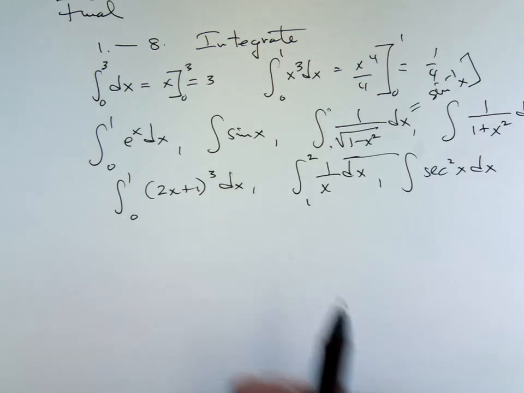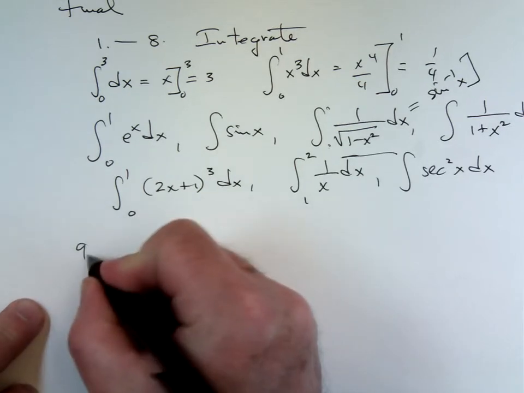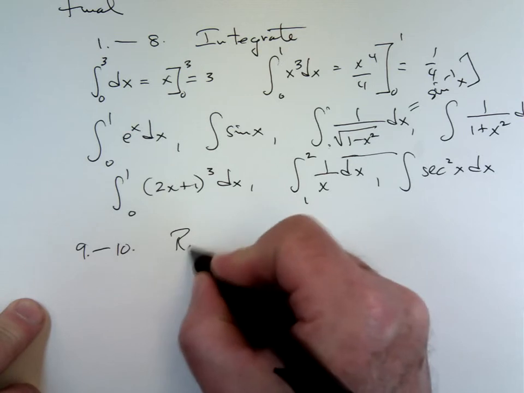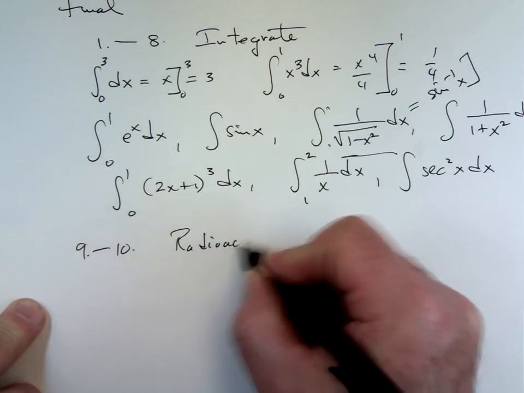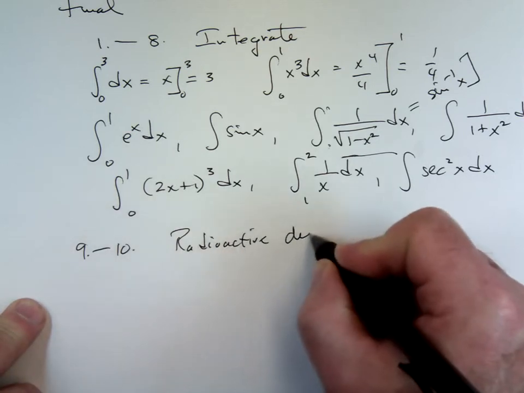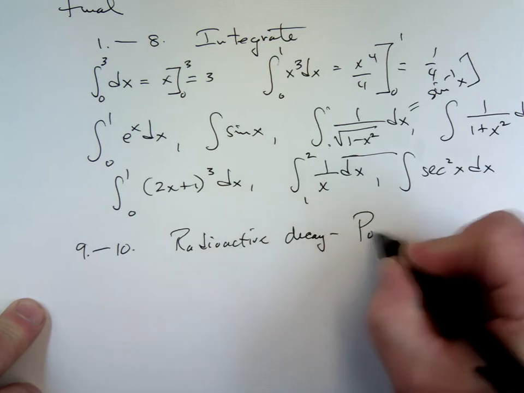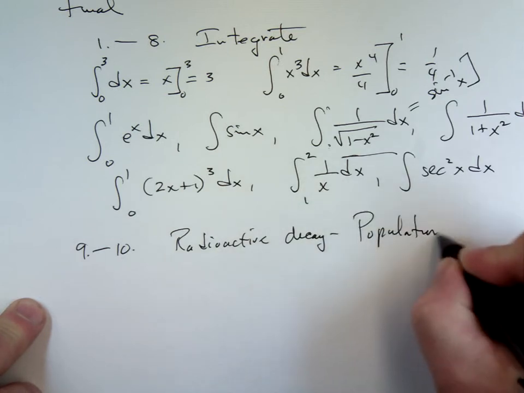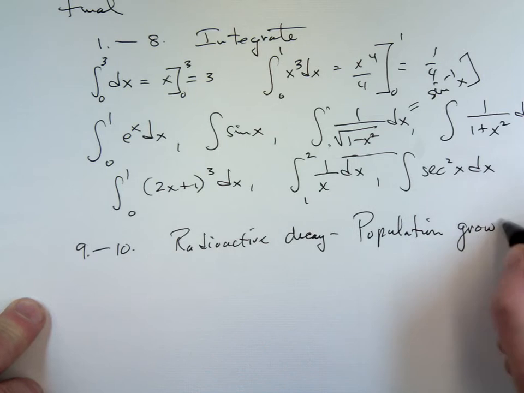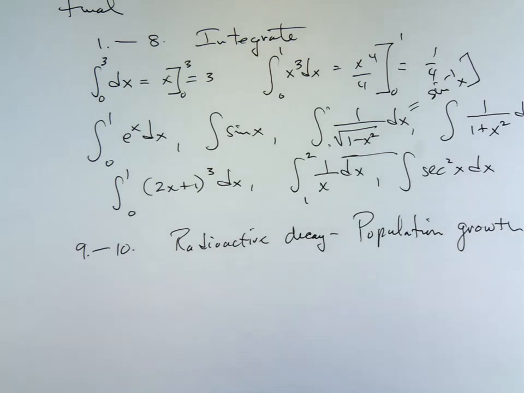Next section, 9 and 10. You're going to have a radioactive decay or population growth problem, one or the other. I think on the test that we have with that, I gave you one of each. A half-life, I could easily give you a half-life one. It could be a population growth where you have to find doubling time. It's going to be one or the other.